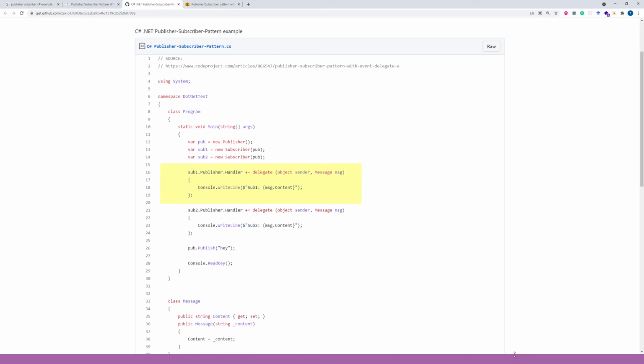What this function does, it simply writes to the console sub1 and the content of the message it receives. The same goes with the second subscriber, which is called sub2. Everything is the same, just that it will write sub2 and the message content. And now we fire the publisher event by executing the method Publish.